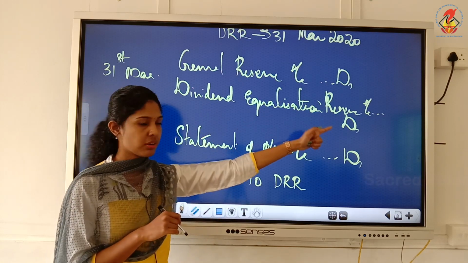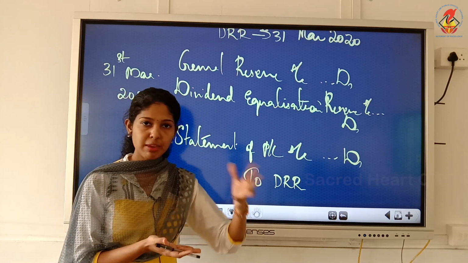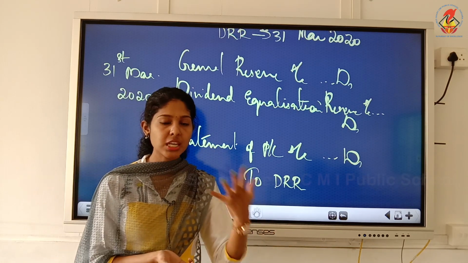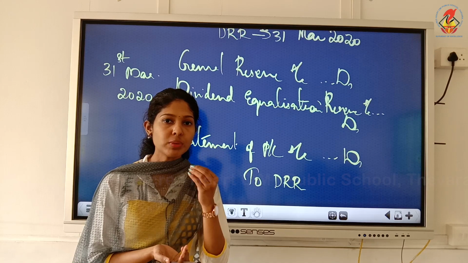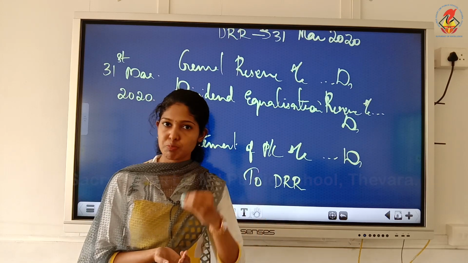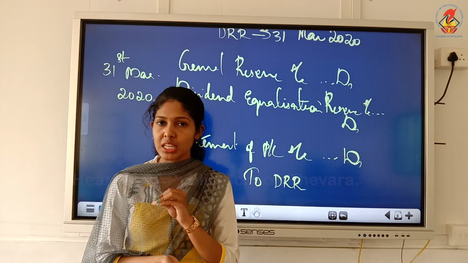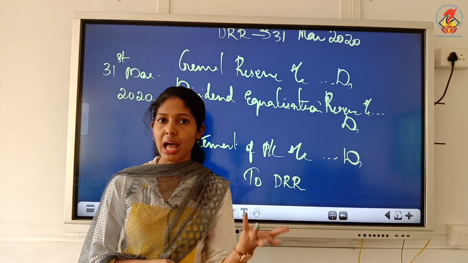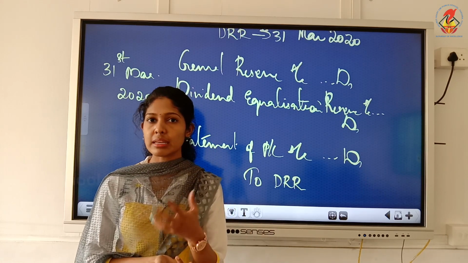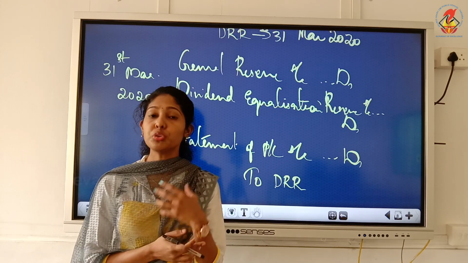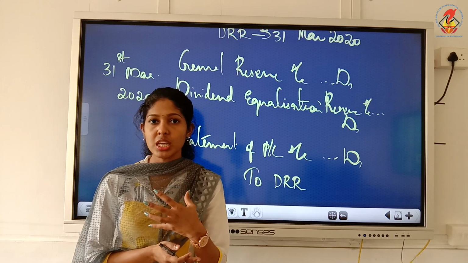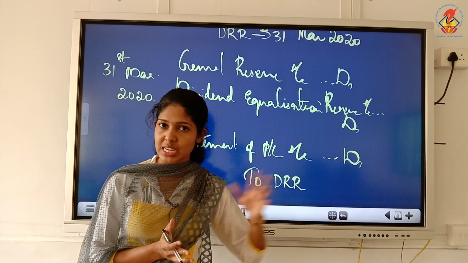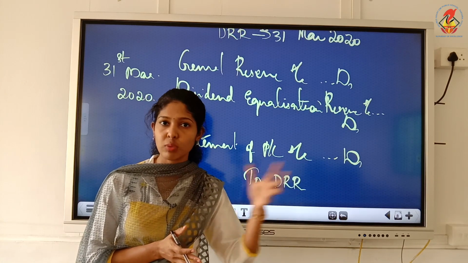Dividend equalization reserve means it is a reserve kept aside out of profit. If you have surplus profit in one particular year, you will transfer some amount out of this profit to the dividend equalization reserve. Suppose in the next year you incurred a loss, so you don't have profit to pay the dividend. What can we do? Already we have set aside some amount in dividend equalization.